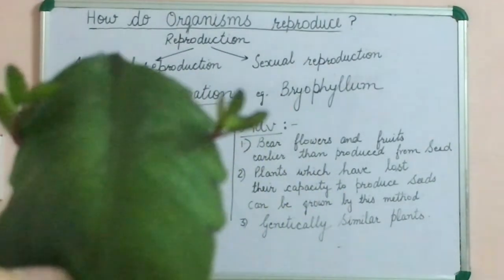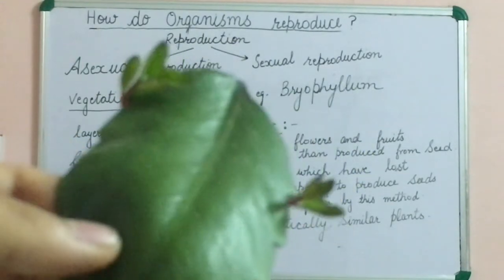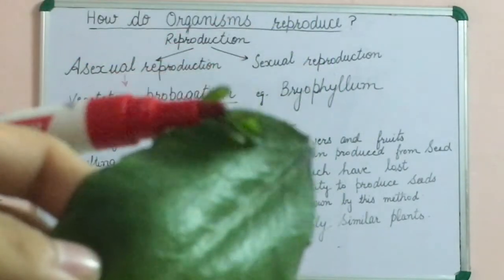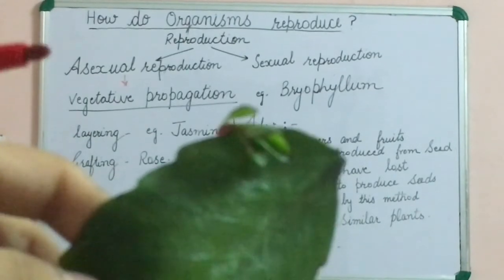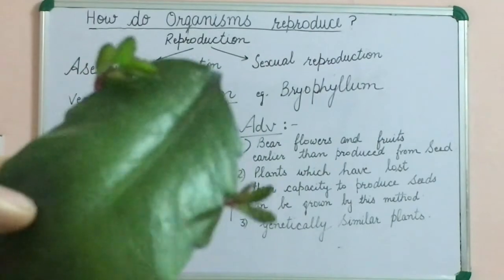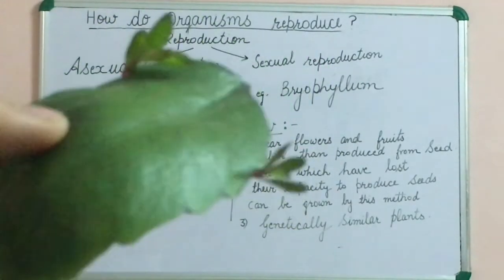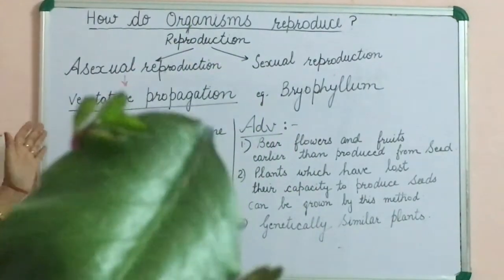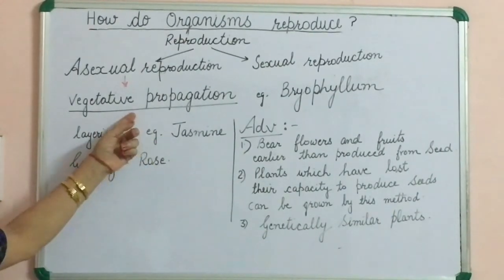Just see this plant, leaf. The new plant originates from the margins of the leaf. This is the new plant. Have you seen this one? This is the new plant that is originating from the corner of the leaf. After maturity or after some time, it will detach from this part and fall into the soil and grow into the complete new individual. So this is the example of vegetative propagation when new plants originate from root, stem or leaf.